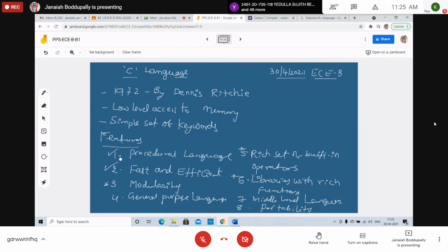This particular programming language is very little on its own; most of its power comes from the libraries. We can store some code as a library, right? Some header files, we'll discuss what header files and libraries are. We'll use library functions stored in a particular library. Modularity is nothing but writing modules. In one big project there are so many modules and submodules; a big project is made into small parts, separate modules. So that is modularity. Next, general purpose language. What is general purpose language?